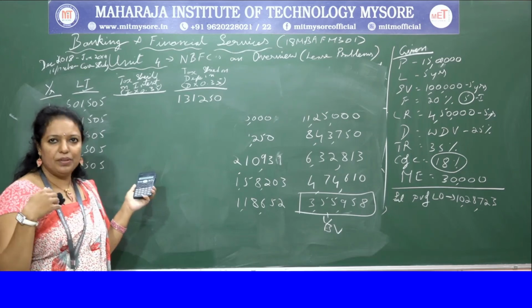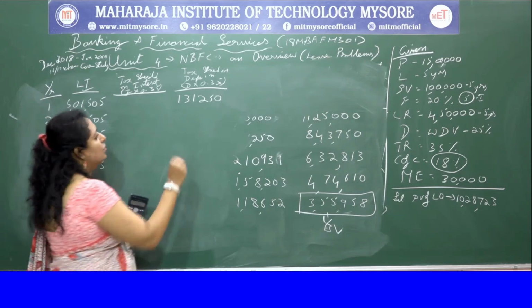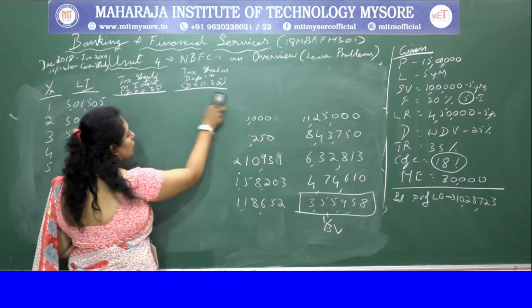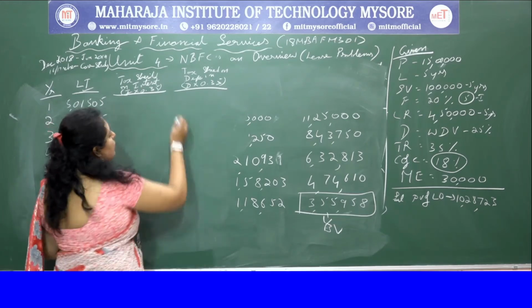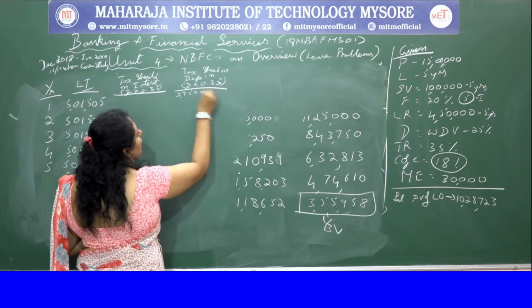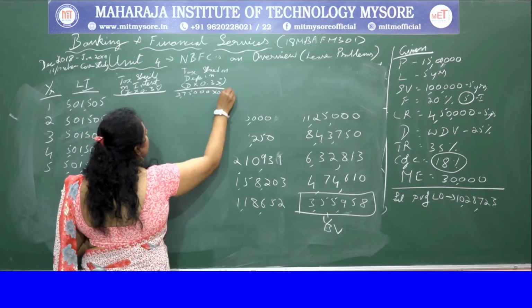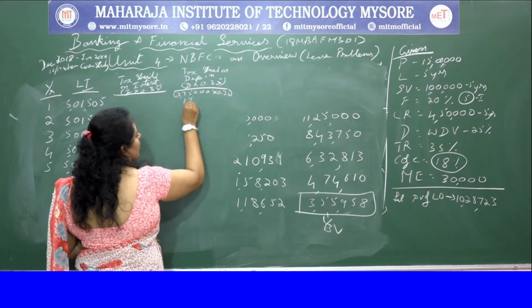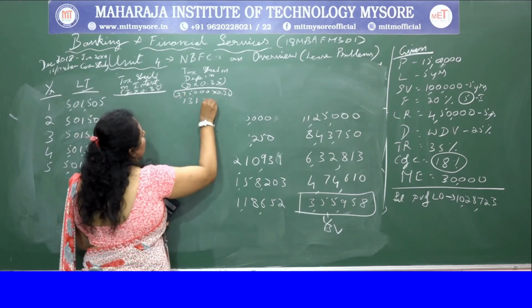Either you can copy it from the previous problem or redo it again. It's better I write it, so you don't get confused. 3,75,000 into 0.35, so this is the calculation for the first year, 1,31,250.